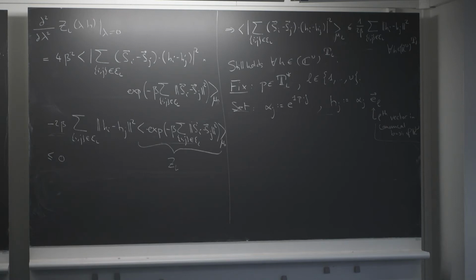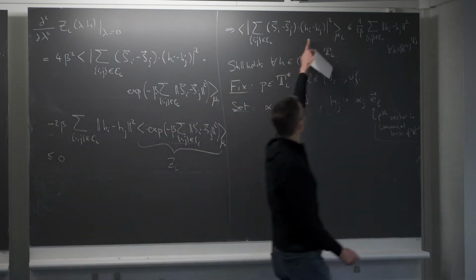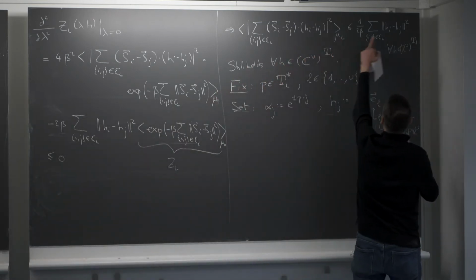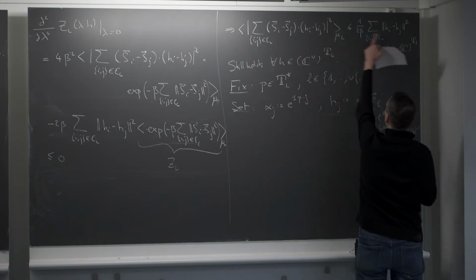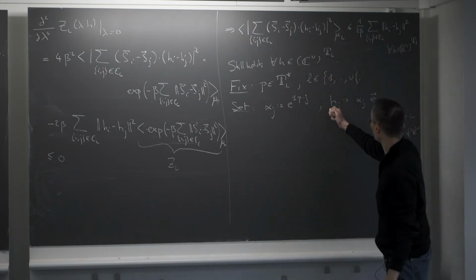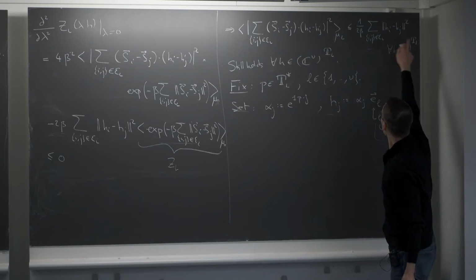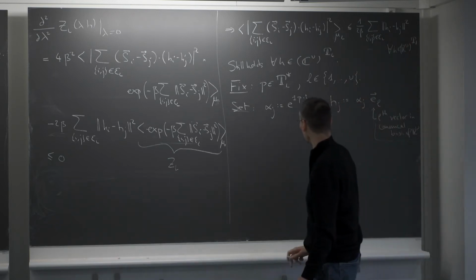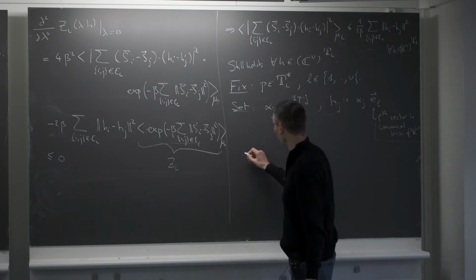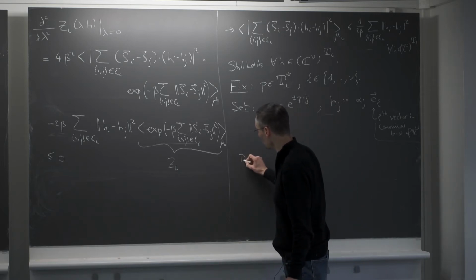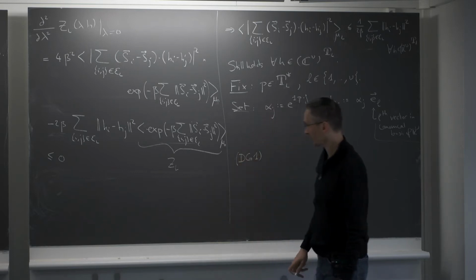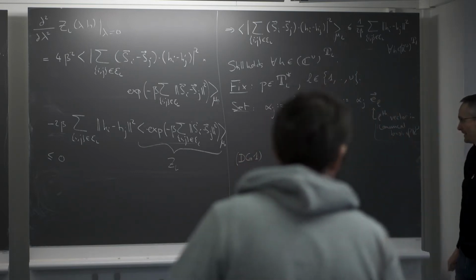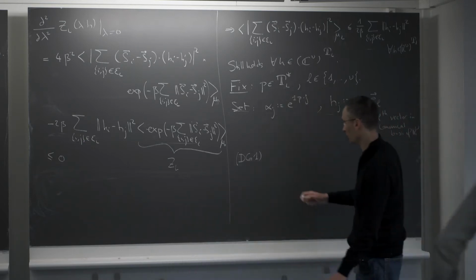Okay, so now we have to rewrite this. I want to compute explicitly the left-hand side and the right-hand side when I substitute the general values of h here by the specific values that I'm choosing here. And to do that, I'm going to use, again, what we used already many times, which are these discrete Green identities, especially this discrete Green identity 1 that I introduced in the chapter on the Gaussian free field.